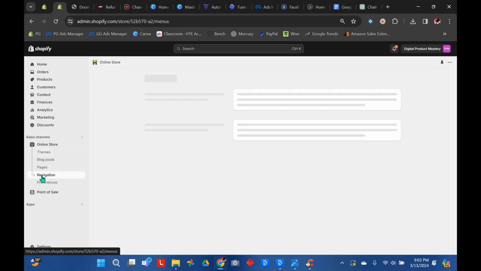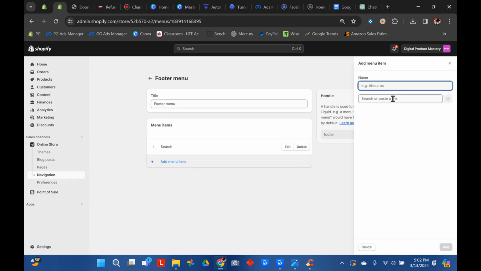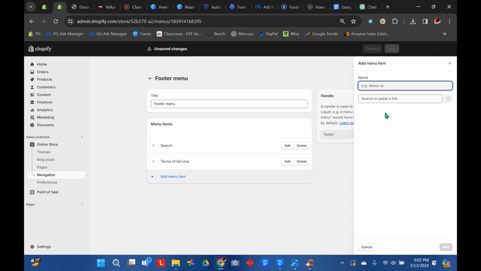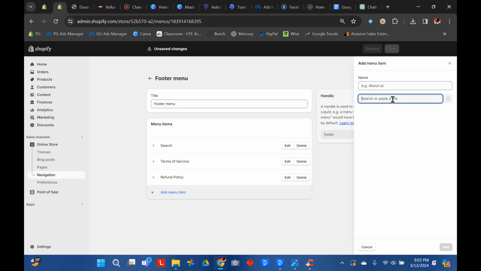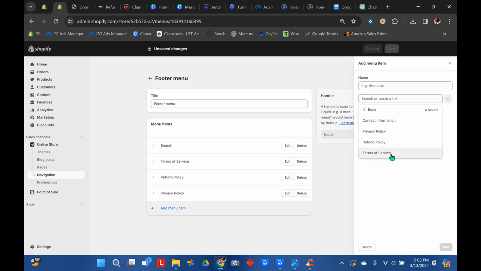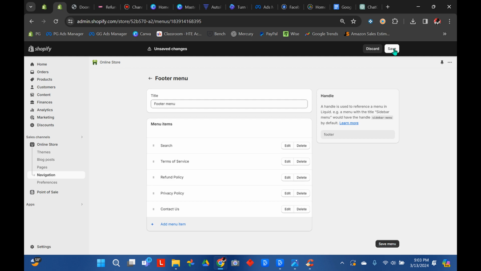Go to navigation, go to your footer, add menu, go here, click it, go to policies, start from the bottom, terms of service. It'll fill it right in, click add. Do it again, click here, policies, next, refund policy, add, again, privacy policy. Add, again, contact information. Make this say contact us. Then you're going to want to click save.